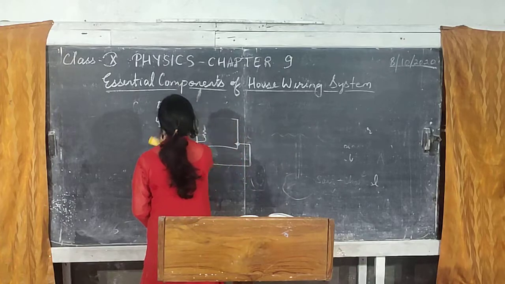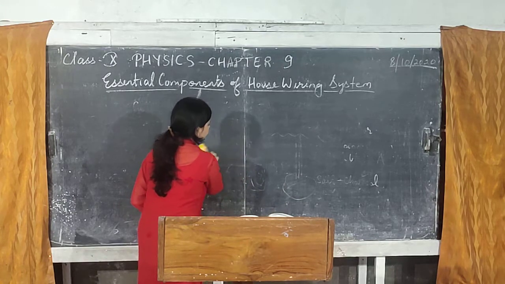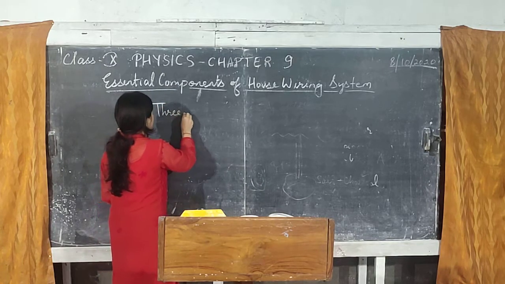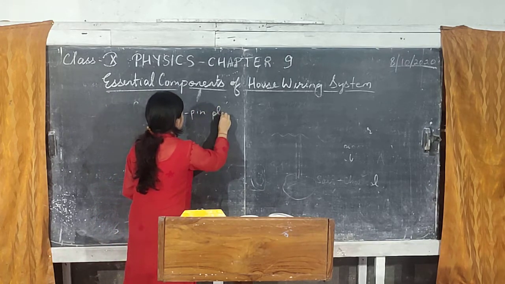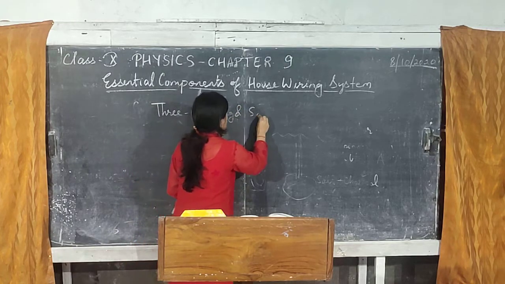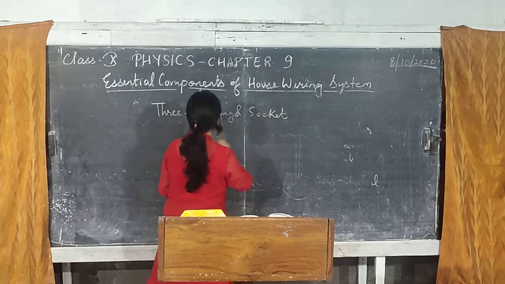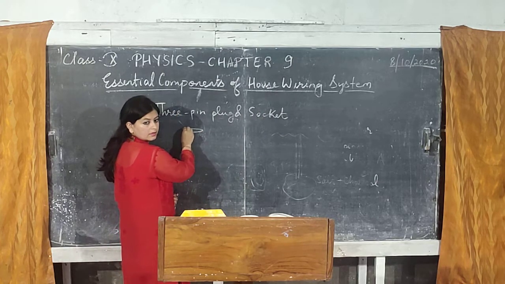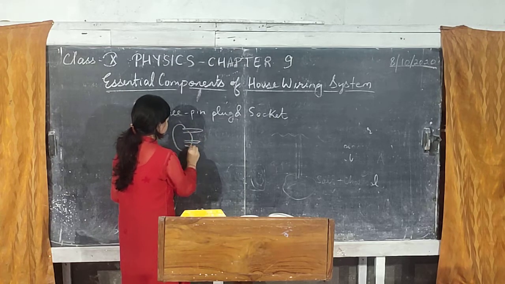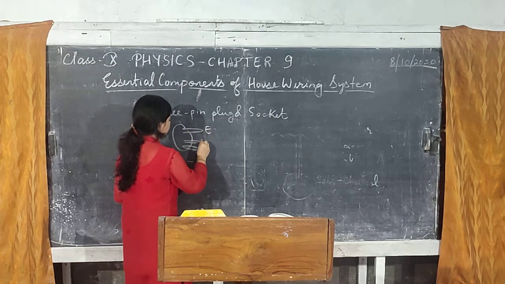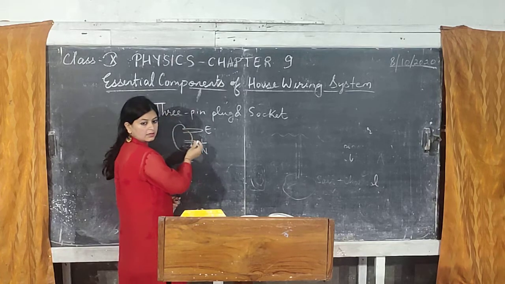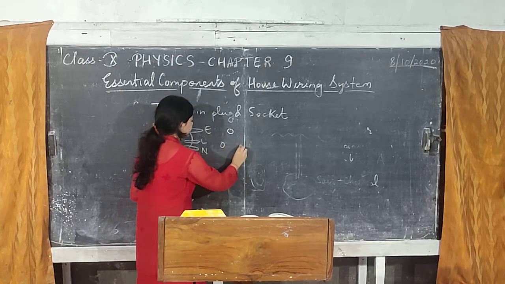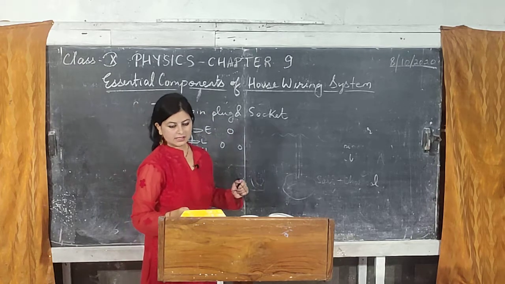Now coming to the next component of the house wiring system, plug and socket, and we usually use a 3-pin plug and socket. The plug has three pins. Pin number 1, pin number 2, and this one is for the earth; one is for the live and another for the neutral. It has to be connected to the socket, so the holes will also be according to the size of the pins.